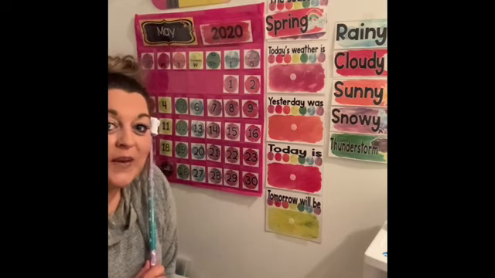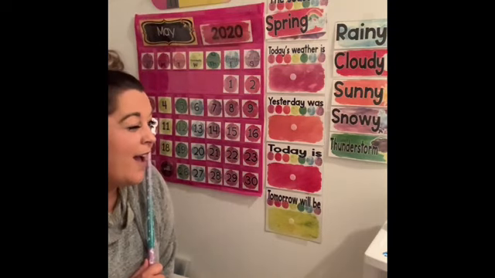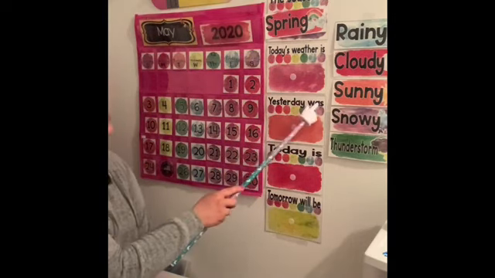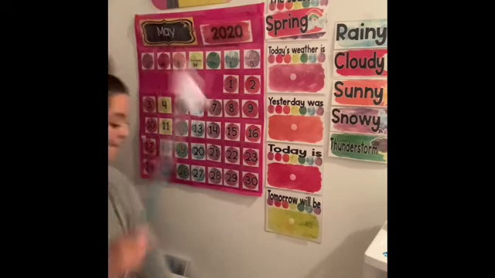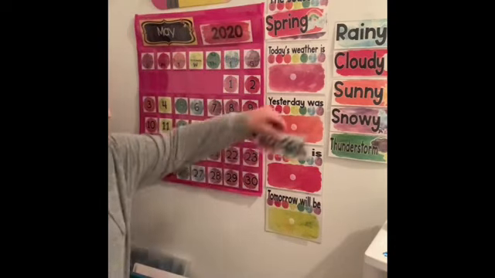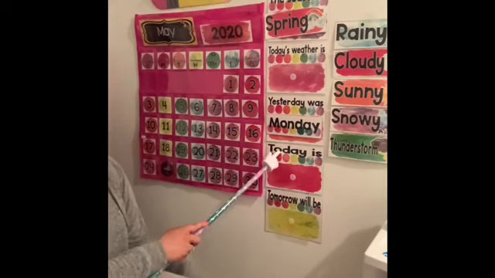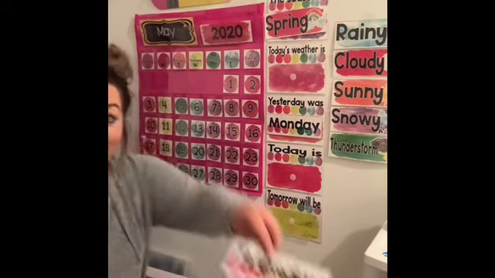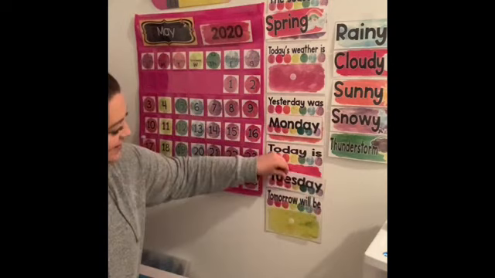What's the first sound in that word? Oh yeah, good job. Well guys, if today is Tuesday, that means yesterday was Monday. You're right, nice job. And if yesterday was Monday, that means today is Tuesday.